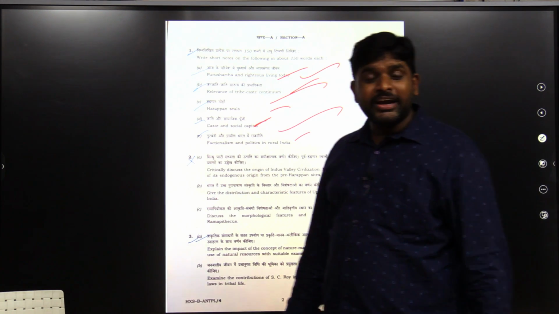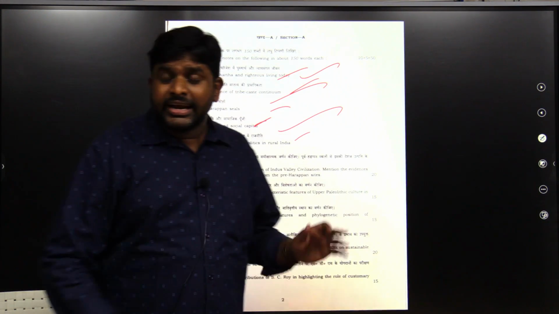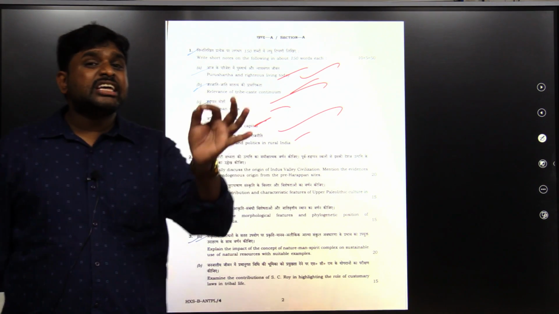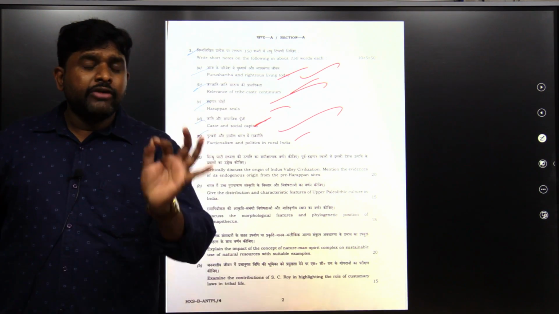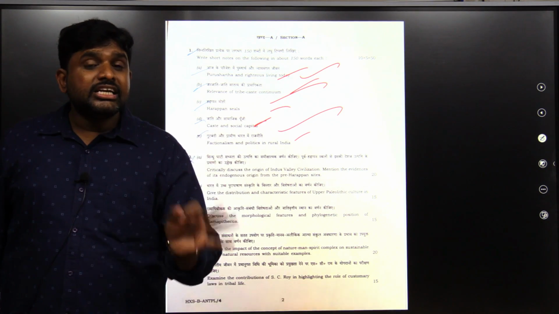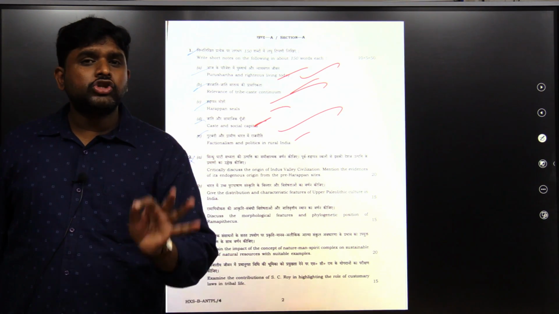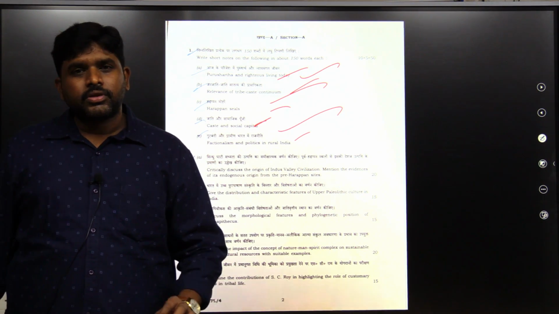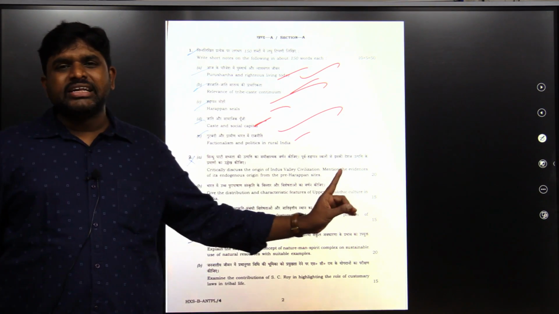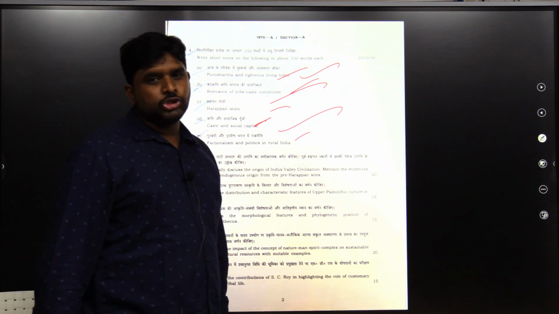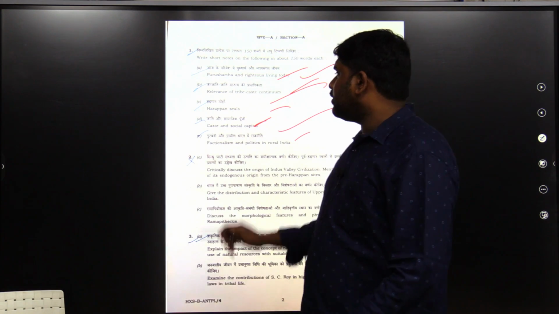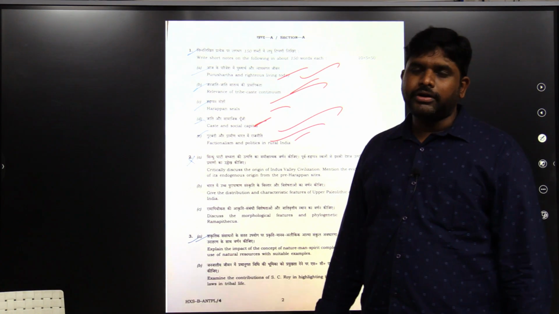Factionalism and politics in rural India. Factionalism: see, you should not write like in general studies. Factionalism means S.C. Dubey is the anthropologist. When he studied Shamirpet, he not only studied the dominant caste, he also studied factionalism. Politics in rural India was discussed by S.C. Dubey. Factionalism and rural politics.